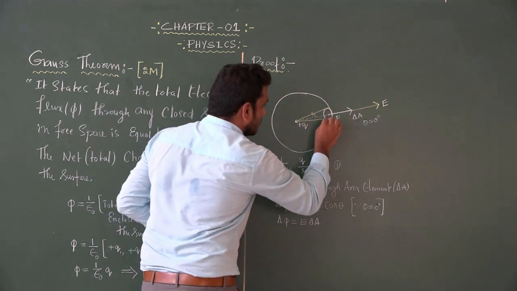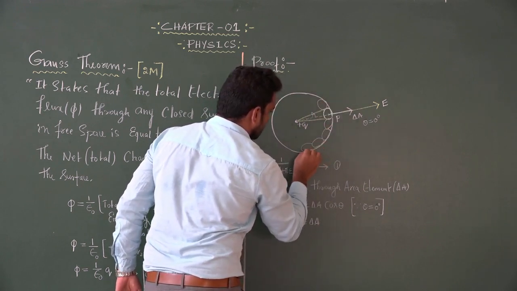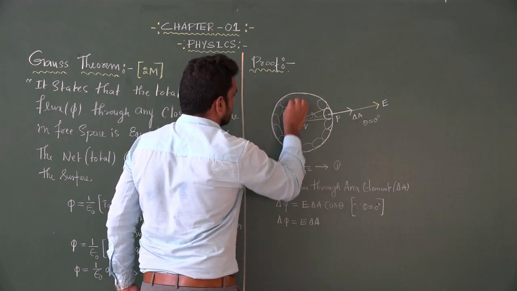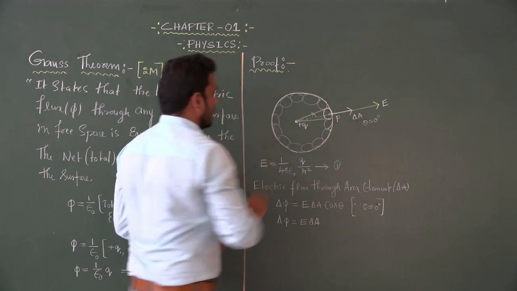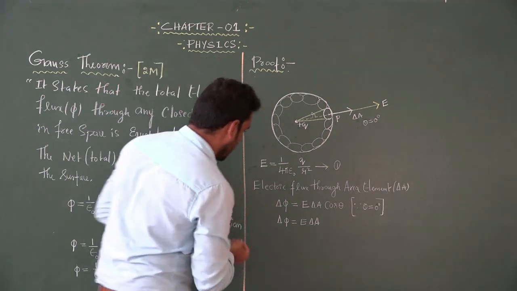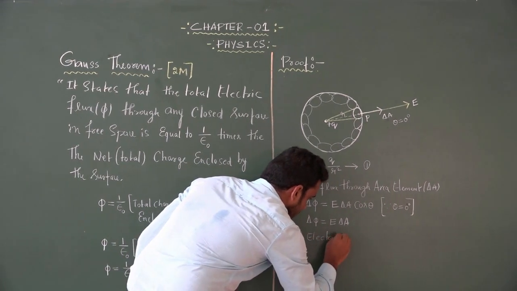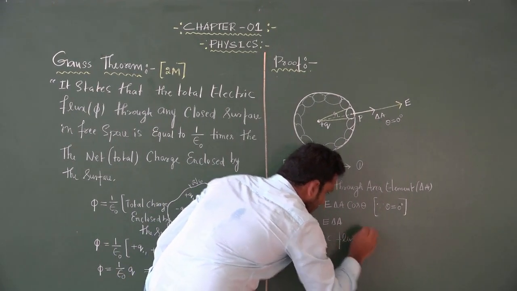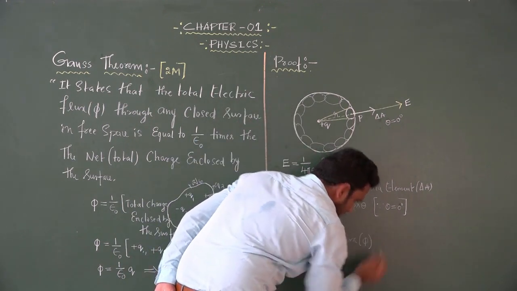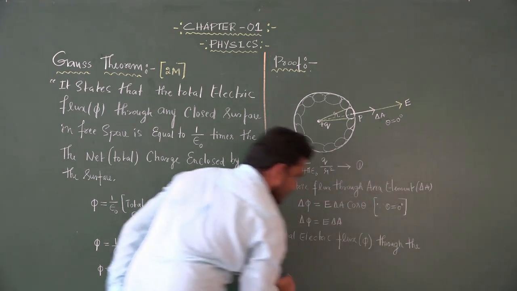Like this we can consider many area elements. But according to the Gauss theorem, we need the total electric flux. Now I am writing the total electric flux, that is phi, through the closed surface.